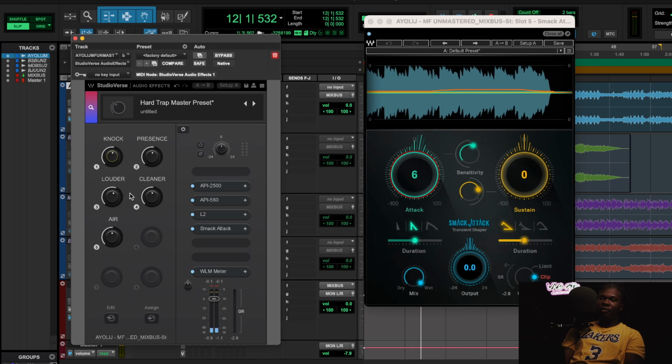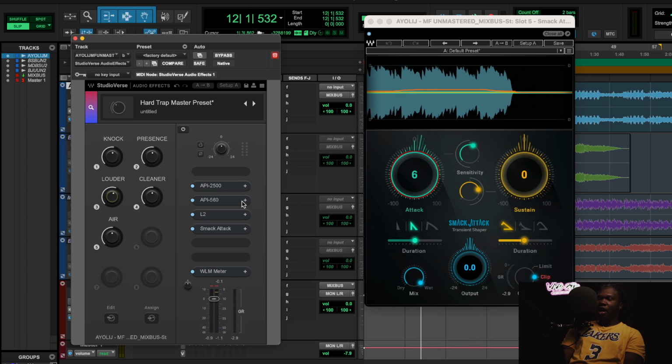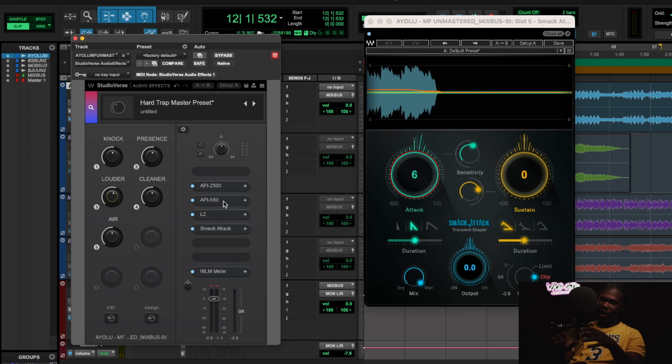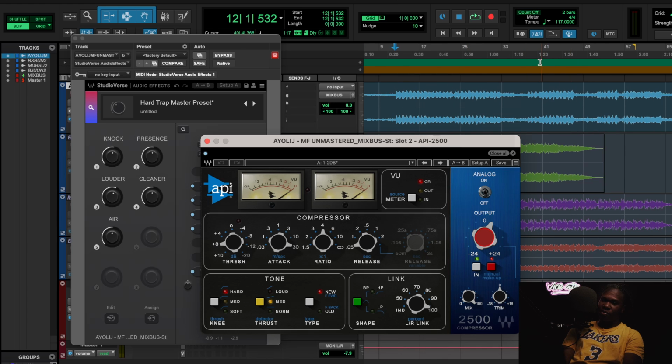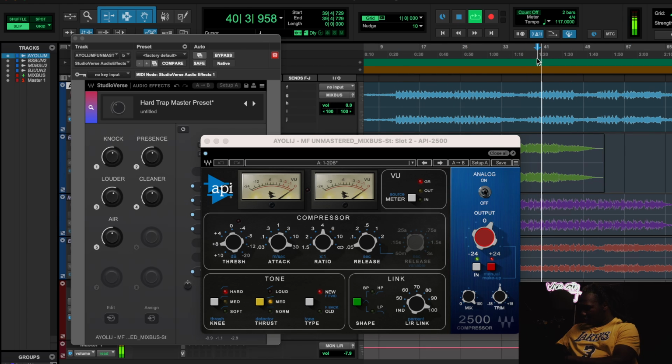So make sure you be very delicate with these knobs. You know, you can go overboard if you want to with them, but I kind of made it to where you're just doing a couple incremental moves. API 2500 is great because it enhances mid-range.